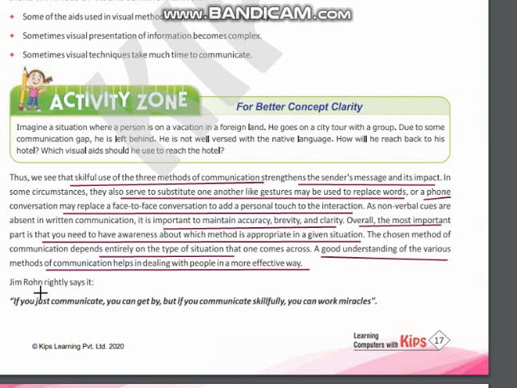So Jim Rohn rightly says that if you just communicate, you can get by, but if you communicate skillfully, you can work miracles. So the choice of the method depends on the situation and the information you want to convey.